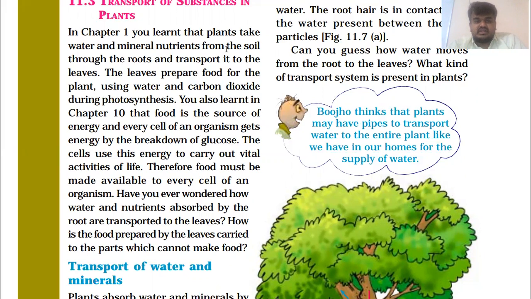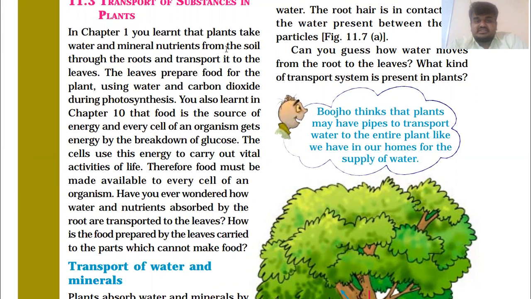The leaves prepare food for the plant using water and carbon dioxide during photosynthesis. You already studied this photosynthesis process also. So we can say that with the help of leaves, the leaves prepare food for the plants, with the help of water and carbon dioxide.